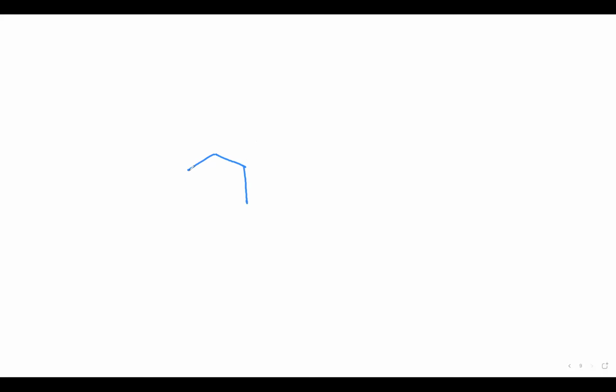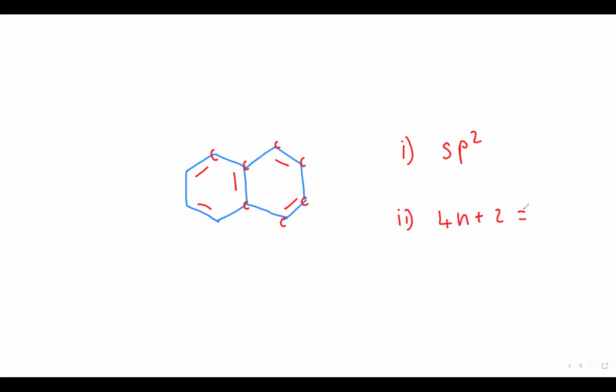Zoya beta, I am giving you this structure in the exam. First, tell me, does each carbon have a double bond or not? Tell me, dear. Yeah. So, first condition is there, sp2. How many pi electrons are there total? Count the red bonds.